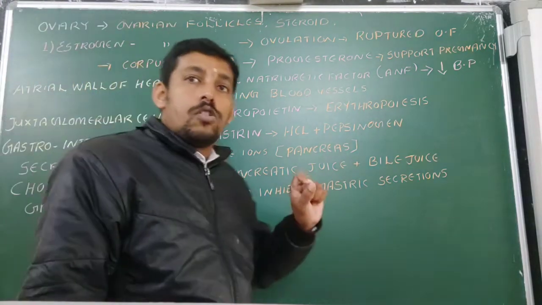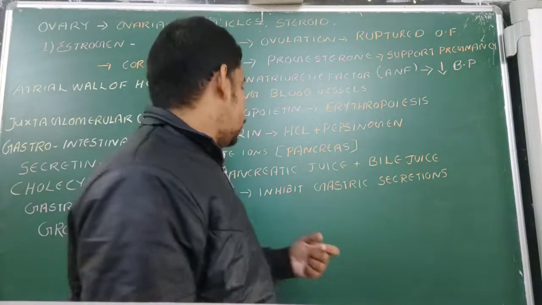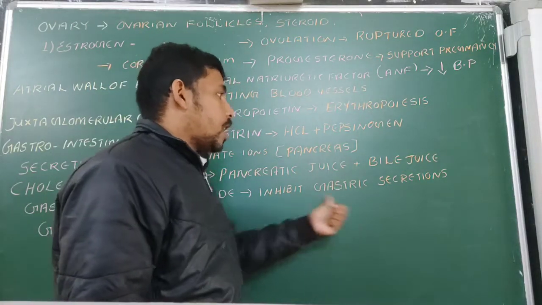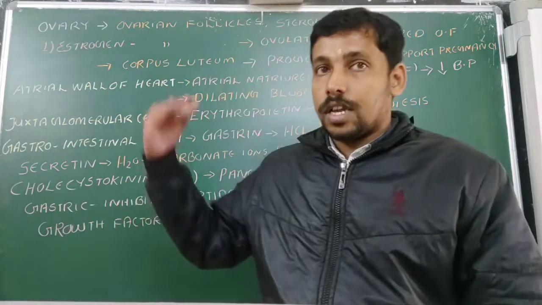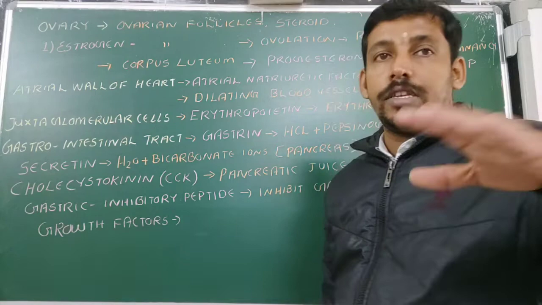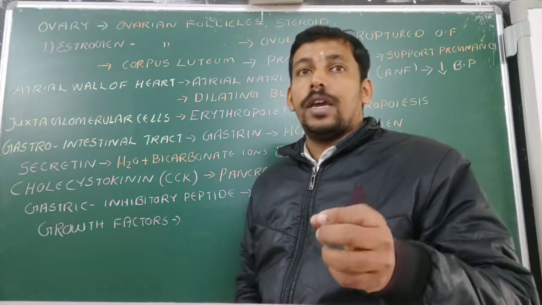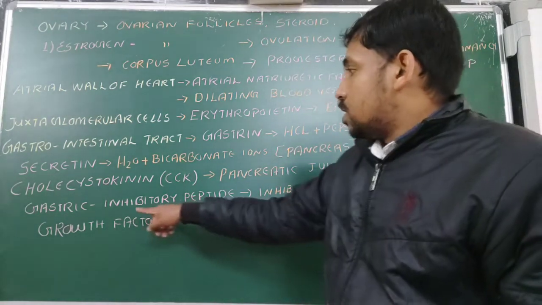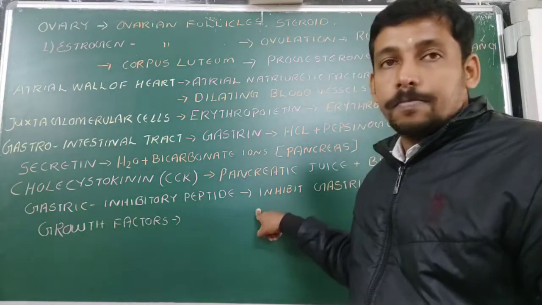Another one is gastric inhibitory peptide. So these are also present in this alimentary canal. It will inhibit the gastric secretions. All the gastric secretions, especially in the stomach, it will produce so many secretions, and these secretions will be inhibited by this gastric inhibitory peptide.